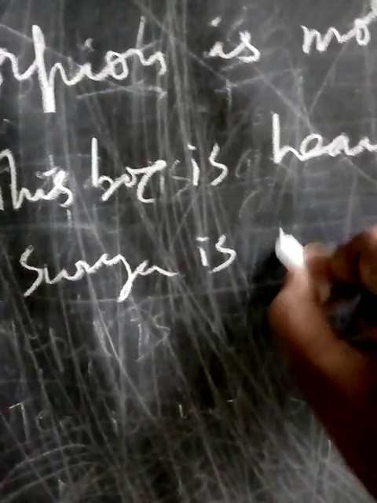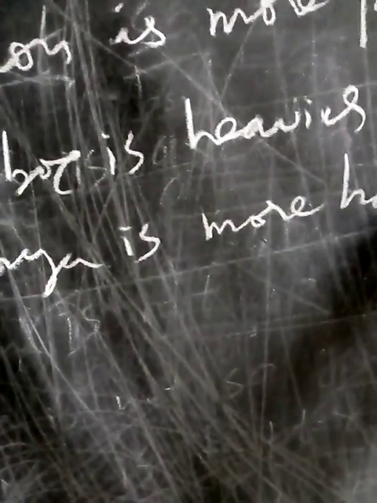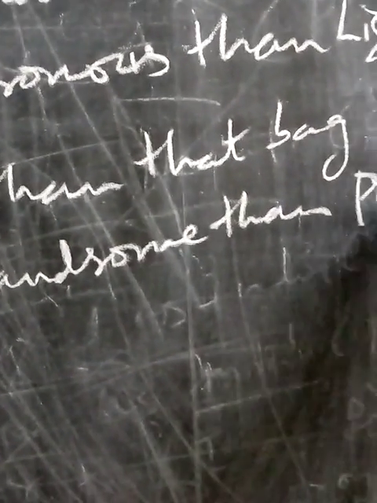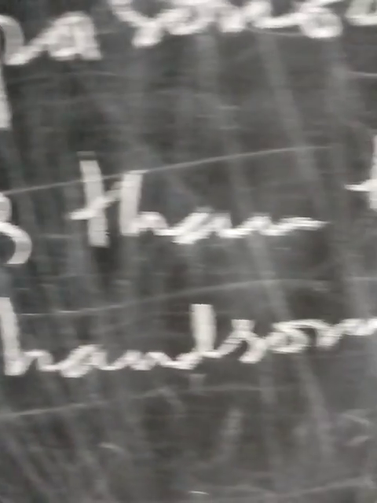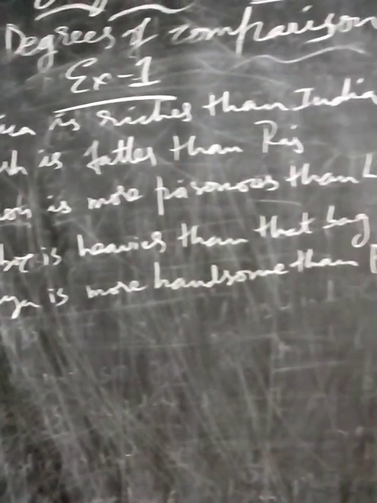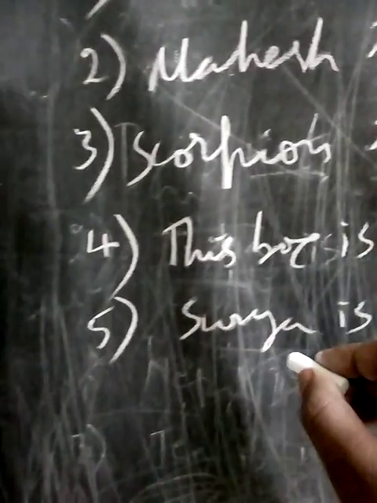Surya is more handsome than Prabhu. Any name you can write. Now, these are all comparatives I have given. Now I will give the positive.